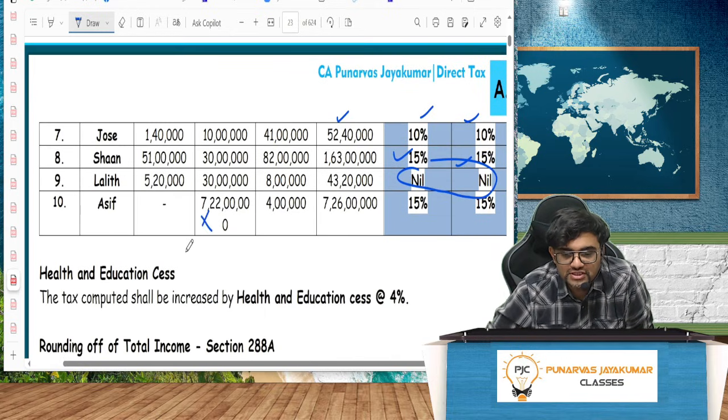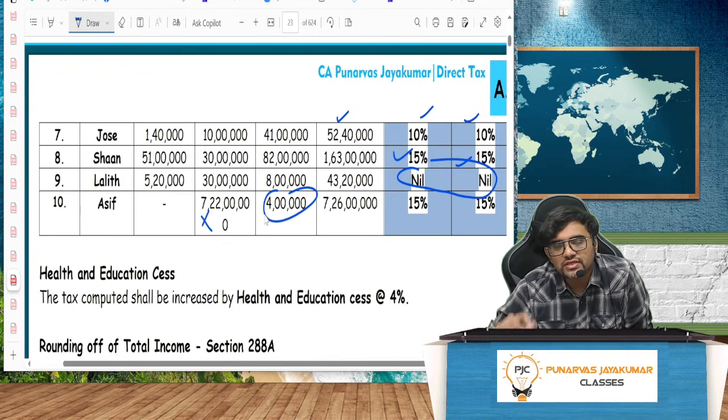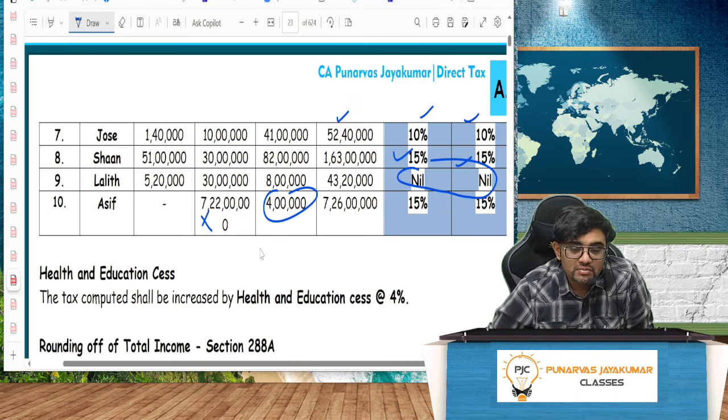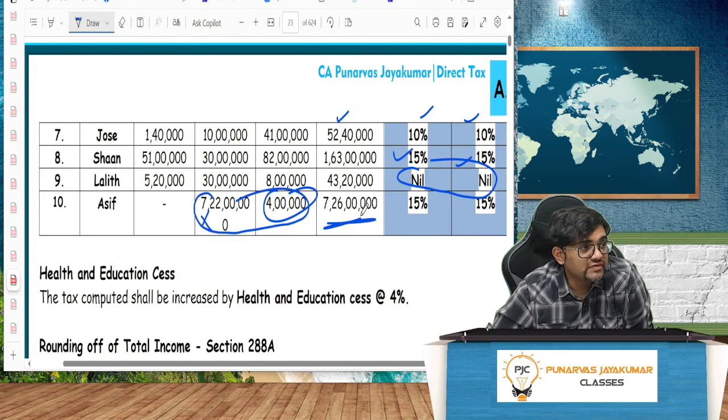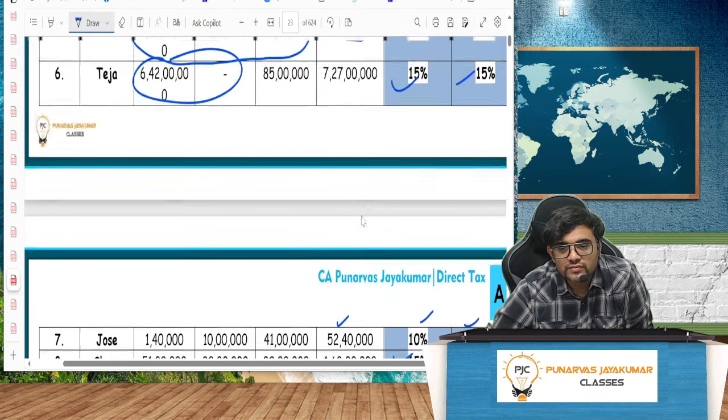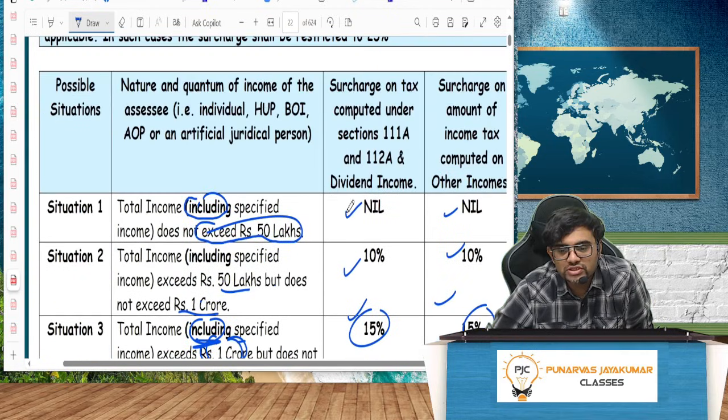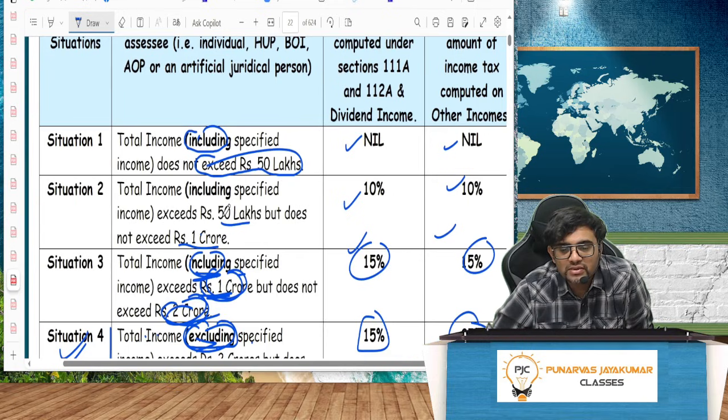If you exclude this, you are just earning 4 lakhs, so nothing. But if you include everything, 7.26 crore. So will it come under this situation? Everything including, exceeding 50, does not exceed 50 lakh? No. Does it come under here? All inclusive, 50 lakh to 1 crore? No, it is 7 crore.